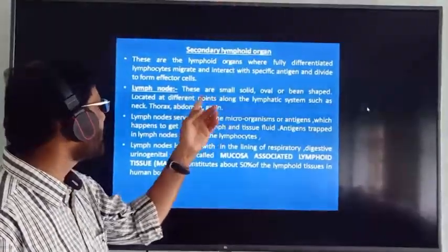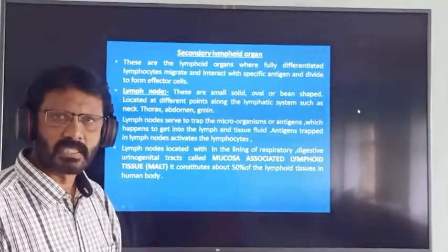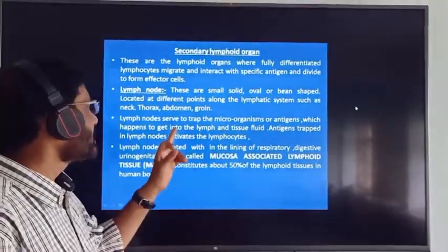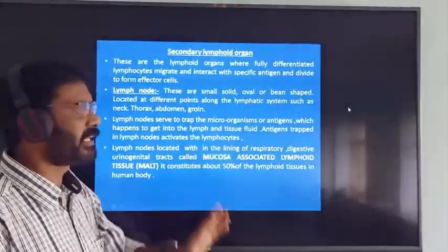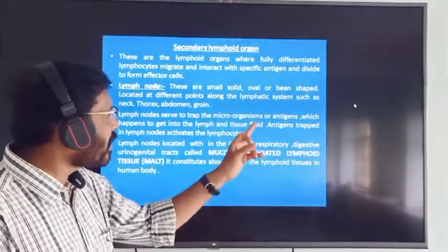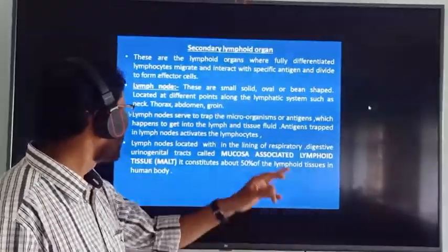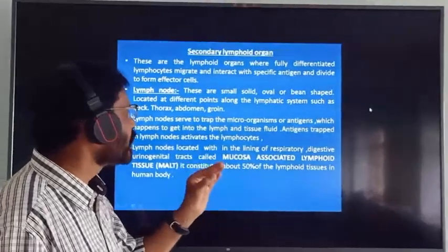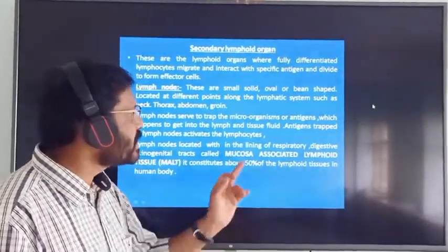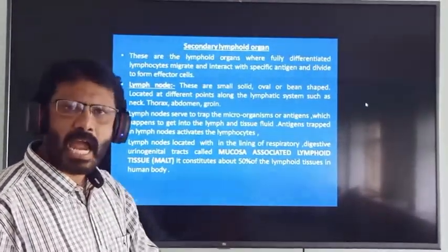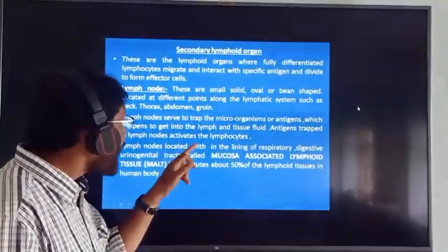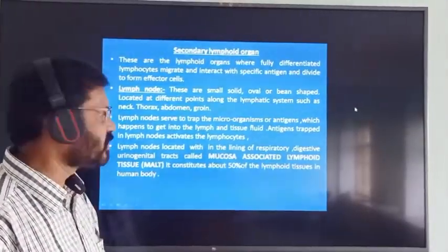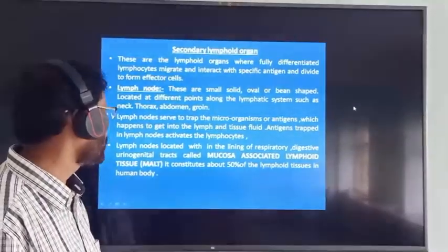So these are the locations of lymph nodes. Lymph nodes serve to trap the microorganism or antigen which happens to get into the lymph and tissue fluid. Antigens trapped in lymph node activate the lymphocyte. So that is the function of lymph node.